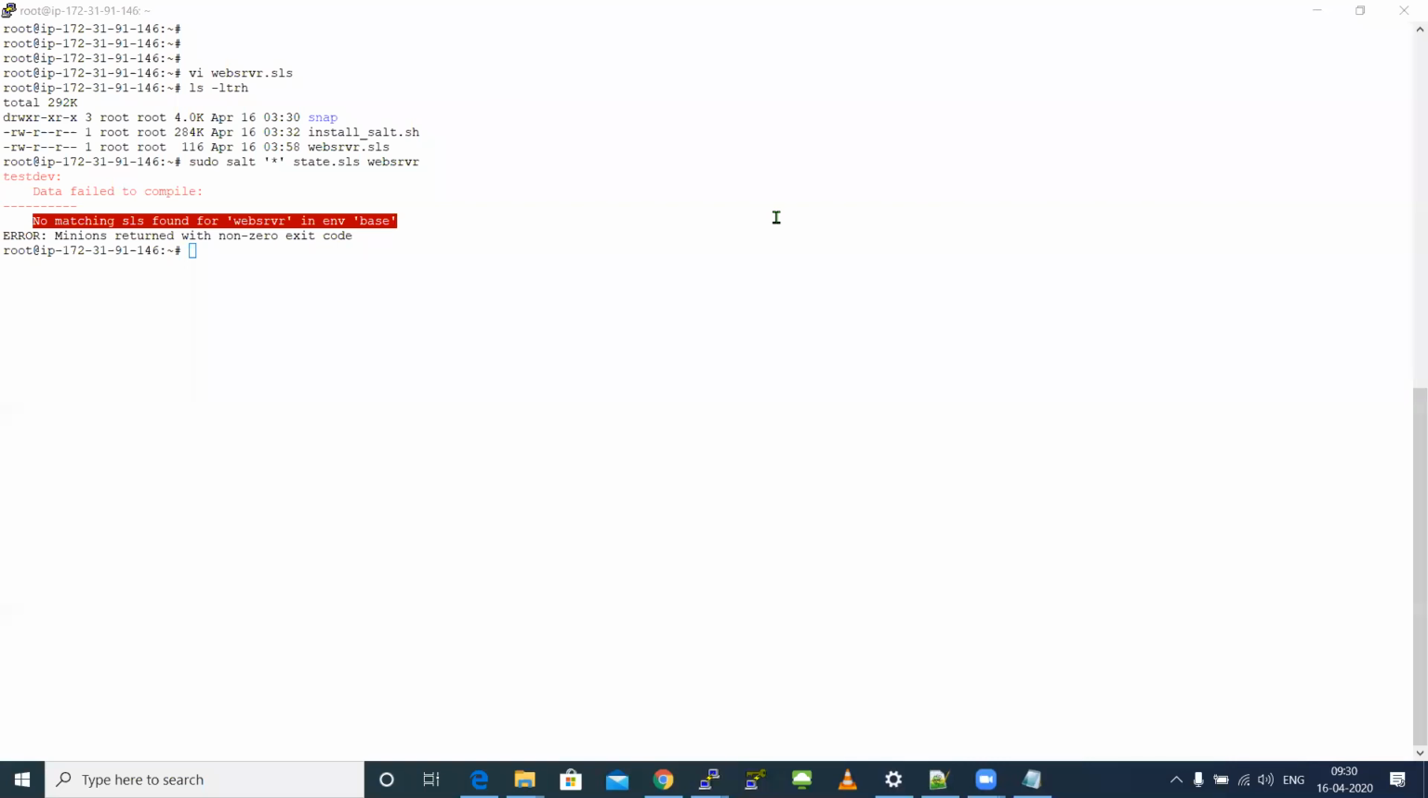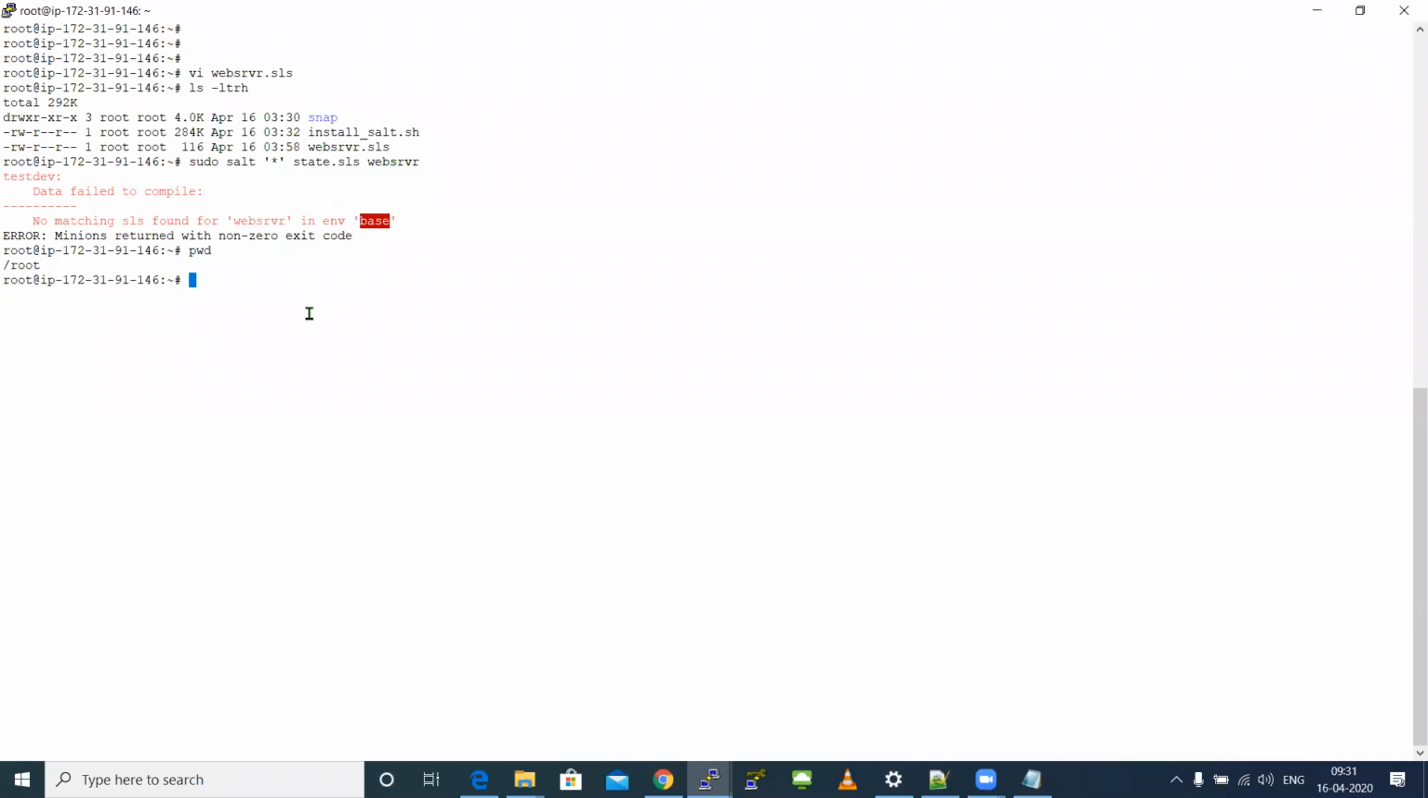Yeah, default landing space. I can also call that the base path. Yeah, obviously true. See, here it is telling no matching SLS found. I told you to execute some file called web server. So the salt master is searching for the web server.sls file in a base path. Currently, I'm inside /root, but this SLS file is being searched for in the base path.